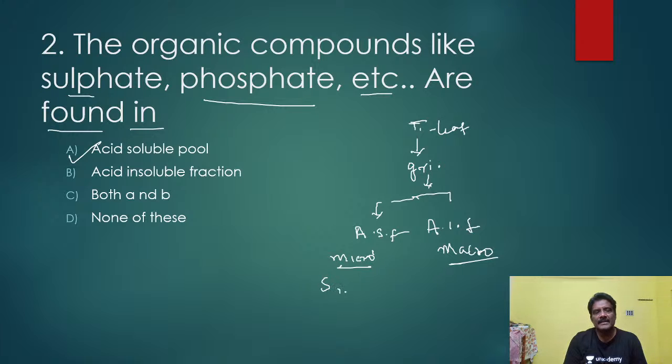Sulphate and phosphate both come under the acid soluble fraction. In the acid soluble fraction there are smaller molecules like amino acids, sugars, and nucleosides. So the right answer is that the acid soluble pool consists of sulphate and phosphate.